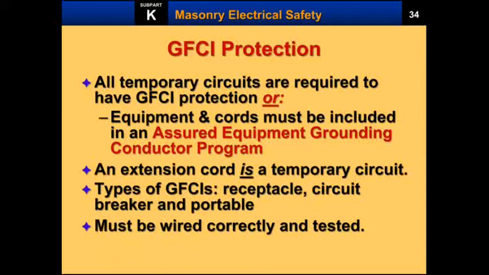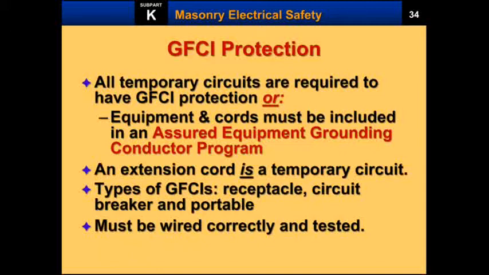So in order to avoid shocks to the operator or a human, we have to use ground fault circuit interrupters, GFCI. It is a device which protects the worker from shock and electrocution, and it protects the electric appliance from fluctuating voltages. GFCI can be used in connection with all electrical appliances to avoid electric shocks, and it protects the electric appliance from harmful fluctuating voltages.